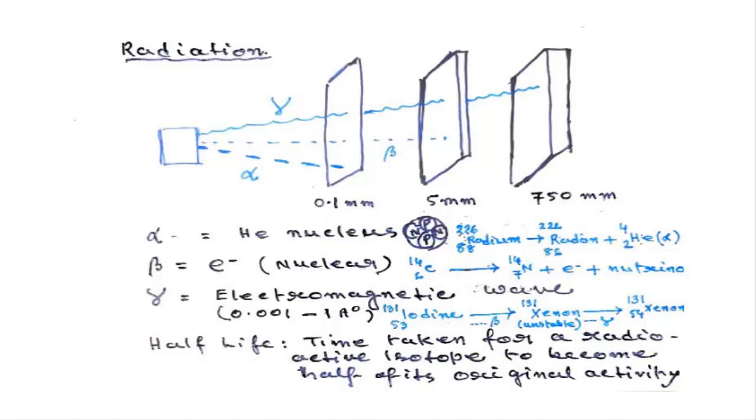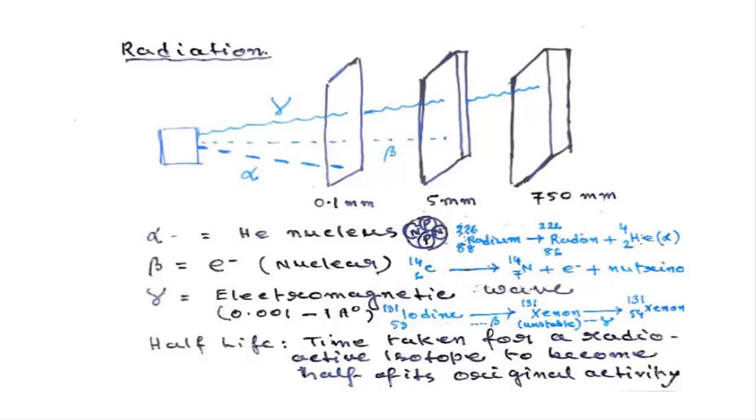And what about beta rays? Beta ray is nothing but a negatron. One neutron is made up of one proton and one negatron. The negatron is nothing but an electron of nuclear origin, and this electron is liberated out of the nucleus. Now, carbon-14, when it emits beta rays, is converted to nitrogen plus one negatron, or beta ray, plus one neutrino.